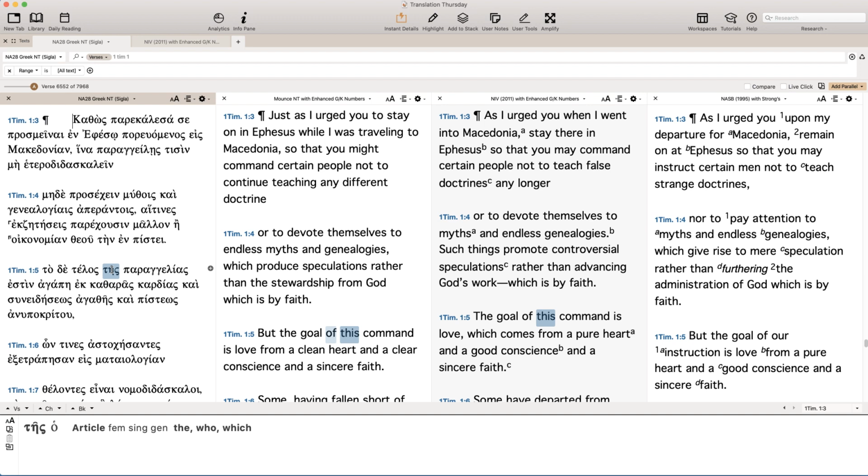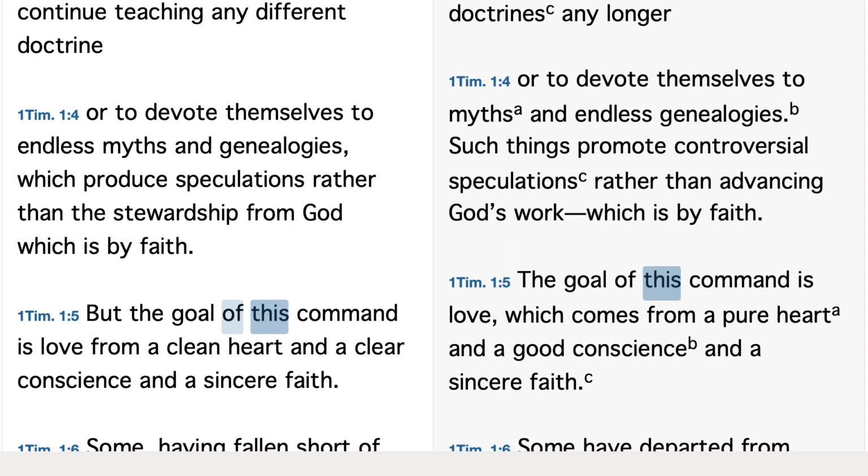But the final question the translator has to answer is, how do I say that in English? You can't really say, "but the goal of the commandment," because it really leaves things open. Well, what commandment? People may not pick up the linkage up to here. Well, it's very legitimate to translate the article, or the word ha, more accurately, in different ways. One is to say this, but the goal of this commandment. In other words, the one I just told you about. And you can see that we do that, and the NIV does that, the goal of this commandment.